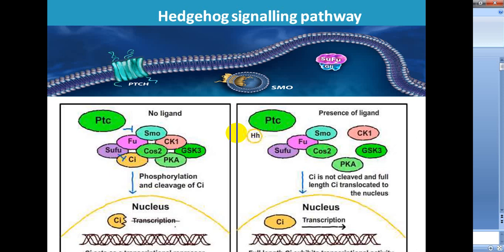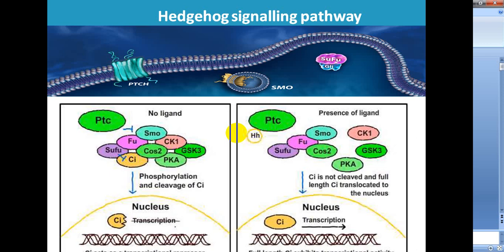CDO and BOC increase hedgehog association to the signaling receptor Patched, that is PTC. When hedgehog signaling is induced, the expression of CDO and BOC is decreased, acting as a negative feedback mechanism.